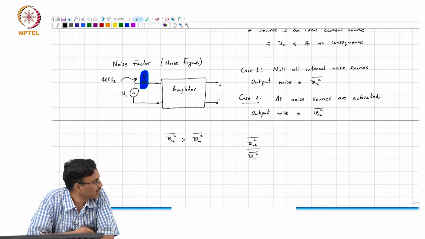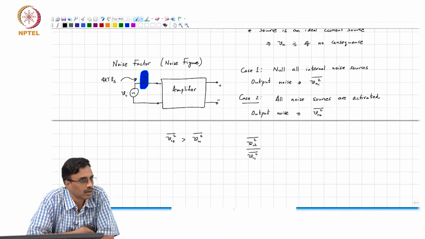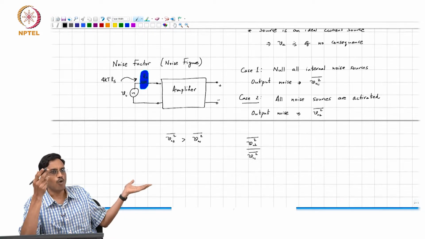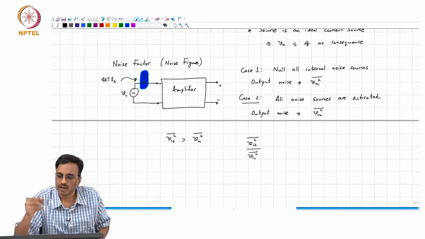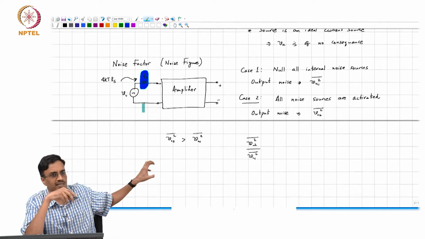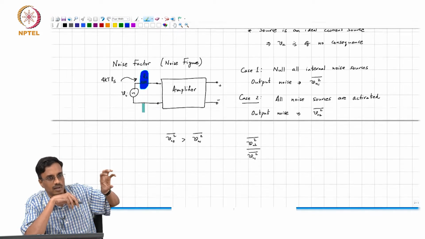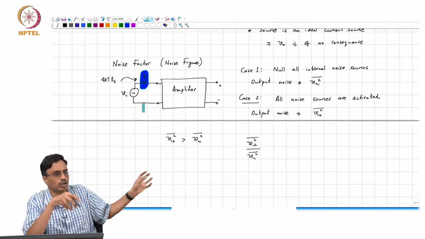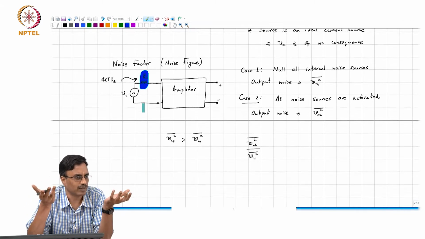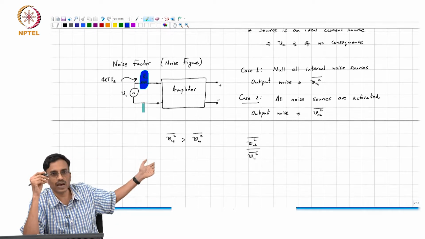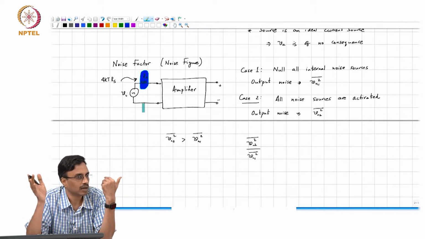What does this number quantify? Vn1 square is simply the input noise that is processed by the amplifier, and the input signal is also processed by the same transfer function, because the noise source corresponding to Rs and the input voltage Vi have the same transfer function, correct.